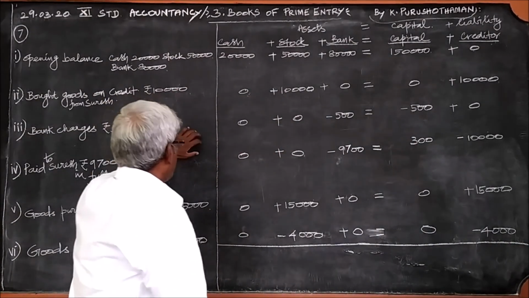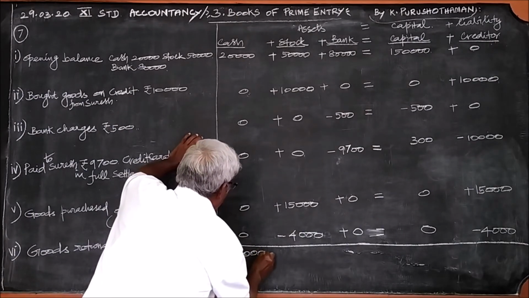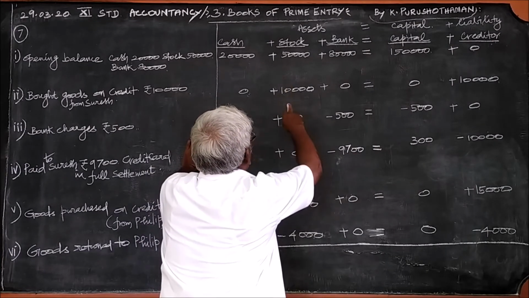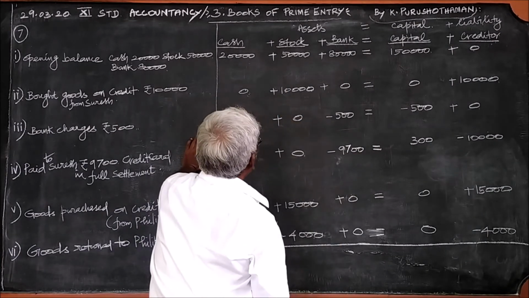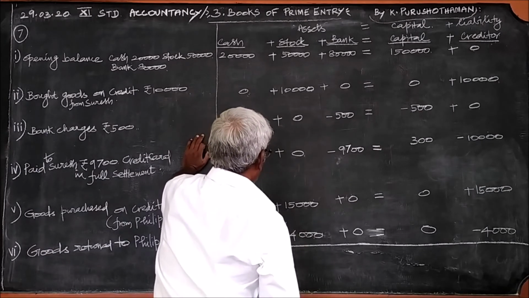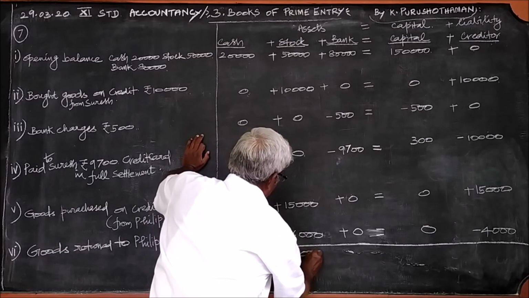This is cash 20,000. Stock 50 plus 10, 60. 60 plus 15, 75 minus 4, that is 71,000.